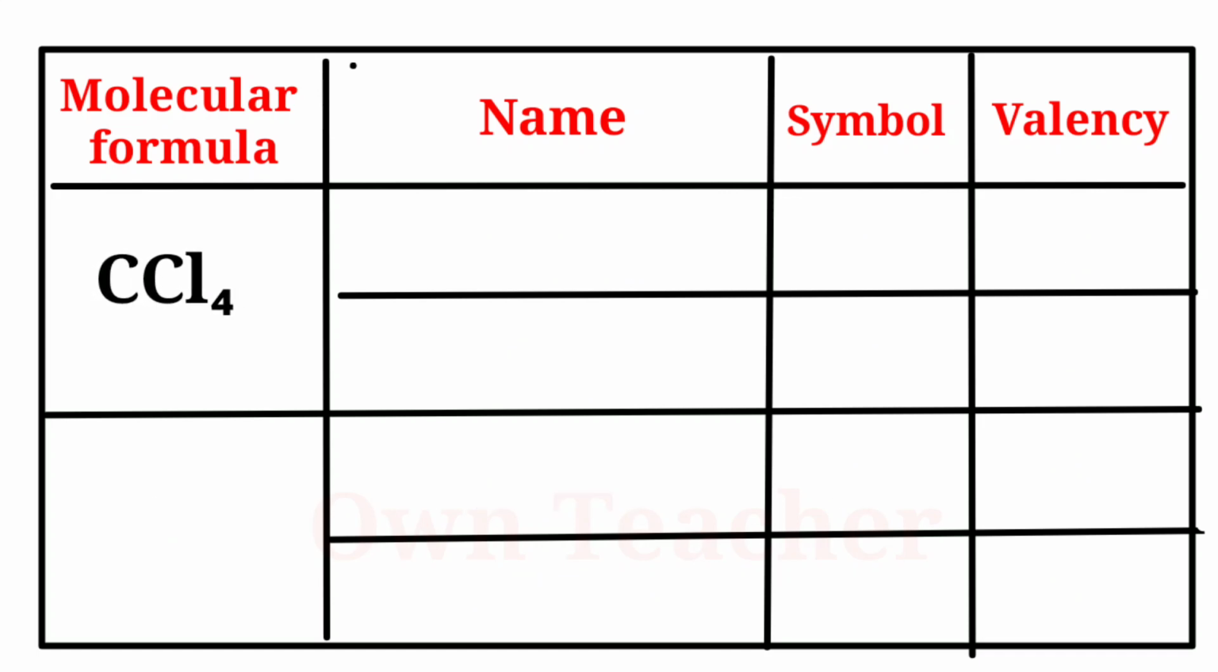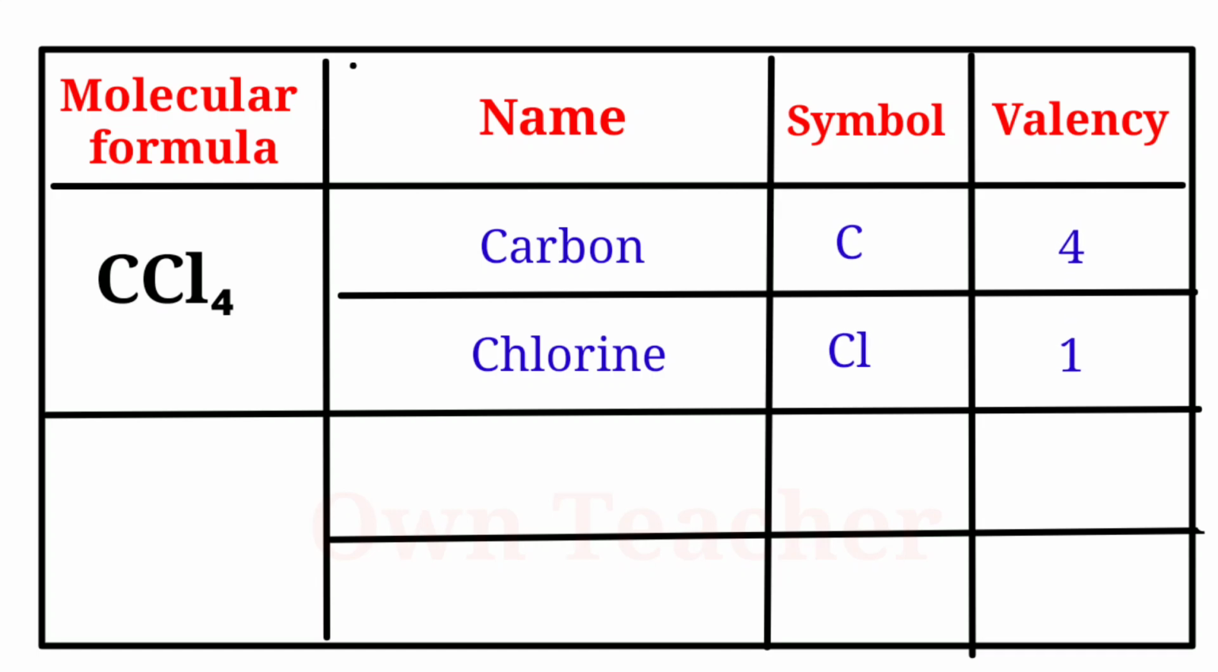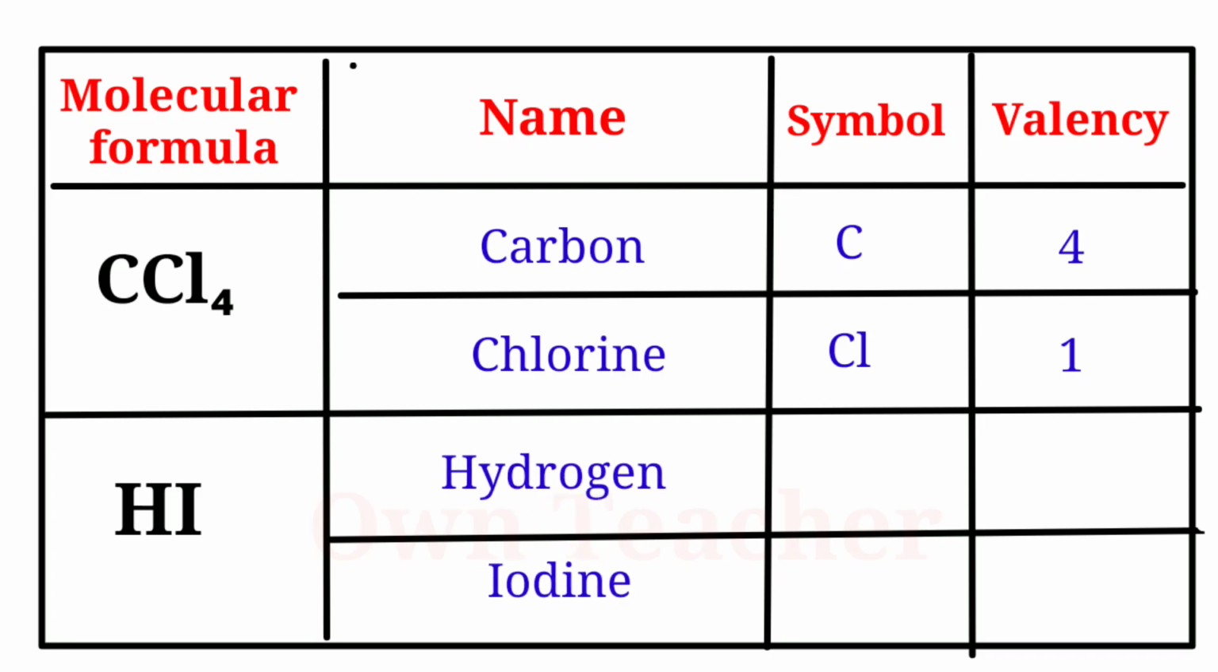Formula CCl4. Its name carbon and chlorine. Its symbols are C and Cl. Its valency 4 and 1. Another molecular formula is HI. Its names are hydrogen and iodine. Its symbols are H and I. Its valency both are 1 and 1.